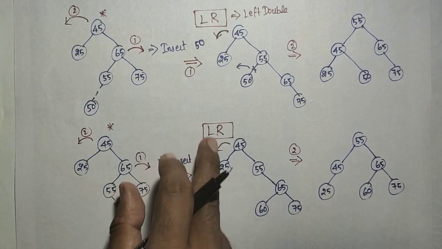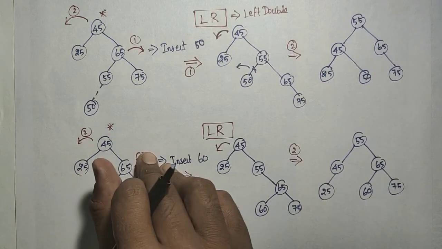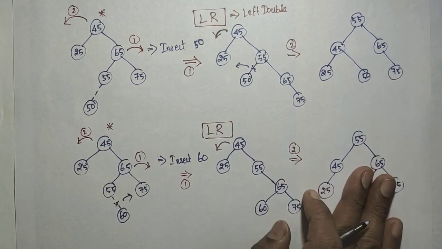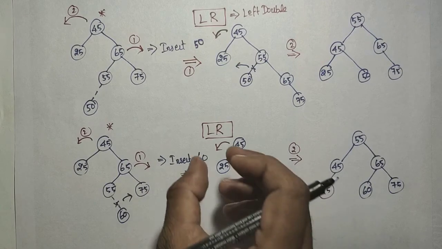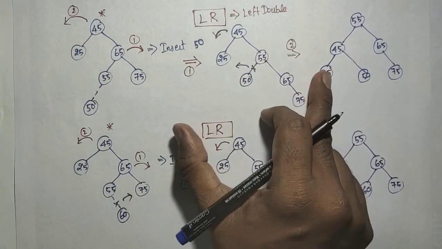I have given two examples for the same case, but there are only four cases, and four solutions. So I need to check which case occurs for the unbalancing, and what solution you have to implement. So try to understand that AVL tree. We are only going to modify the insertion algorithm of the binary search tree by identifying the cases and applying the solutions.